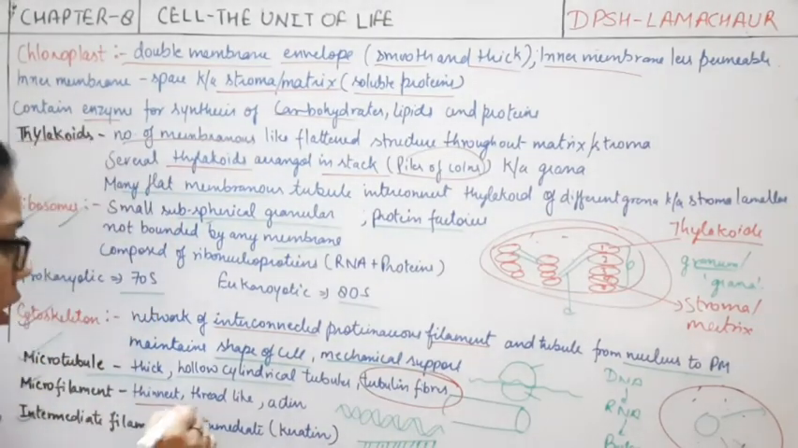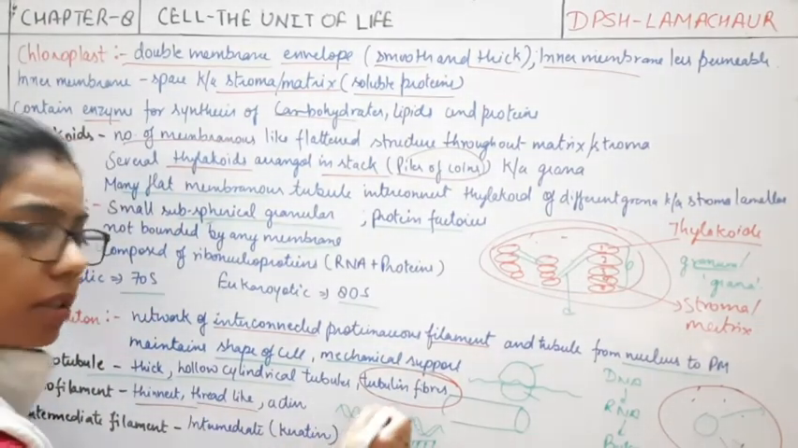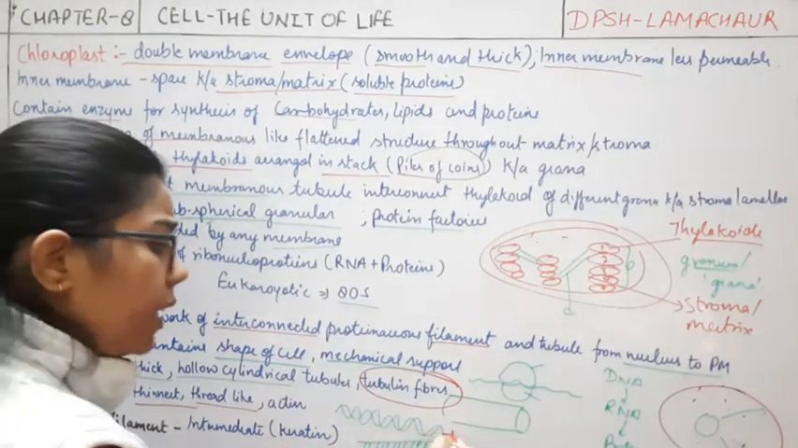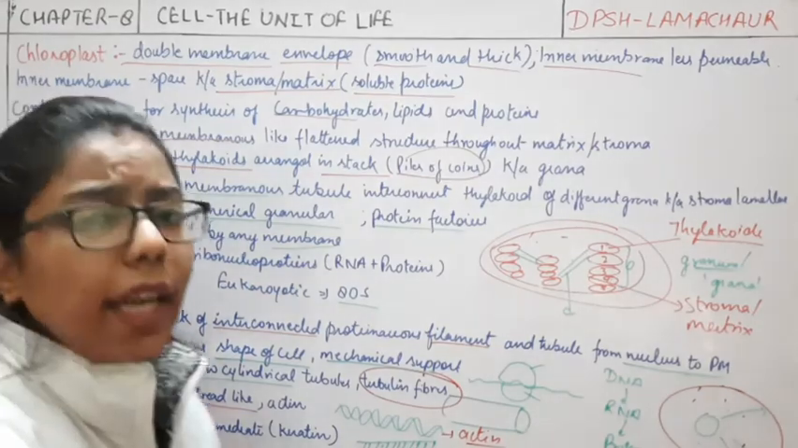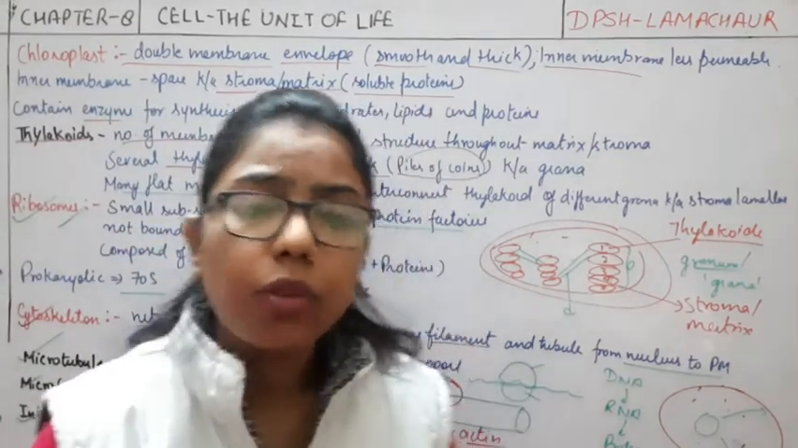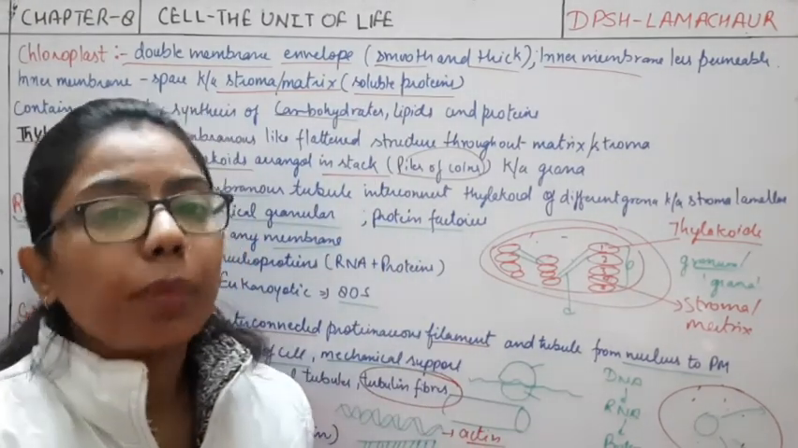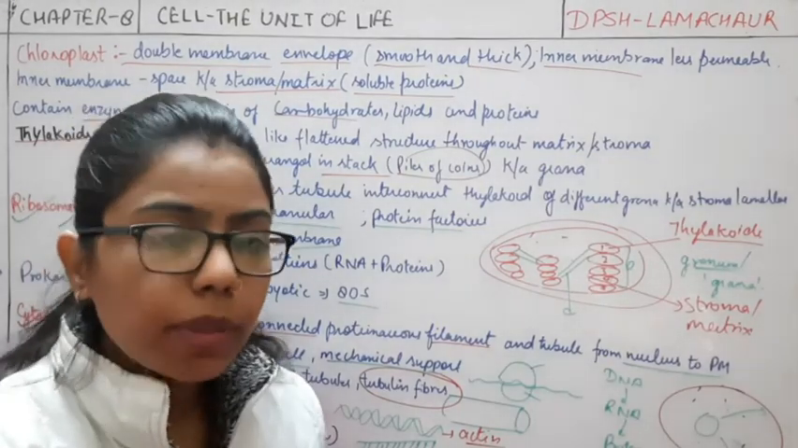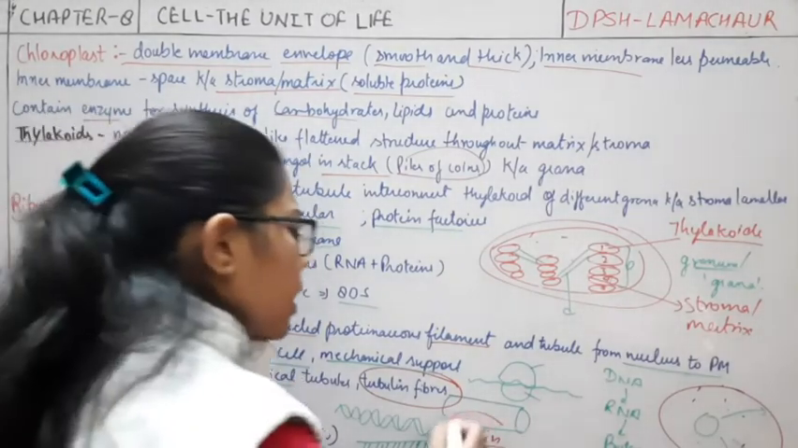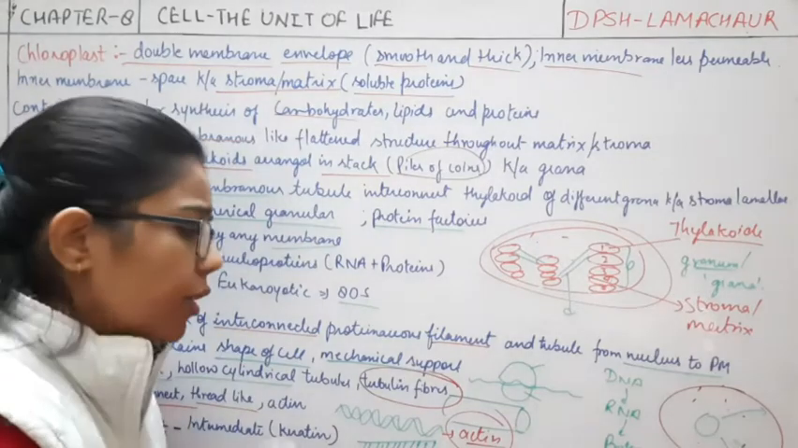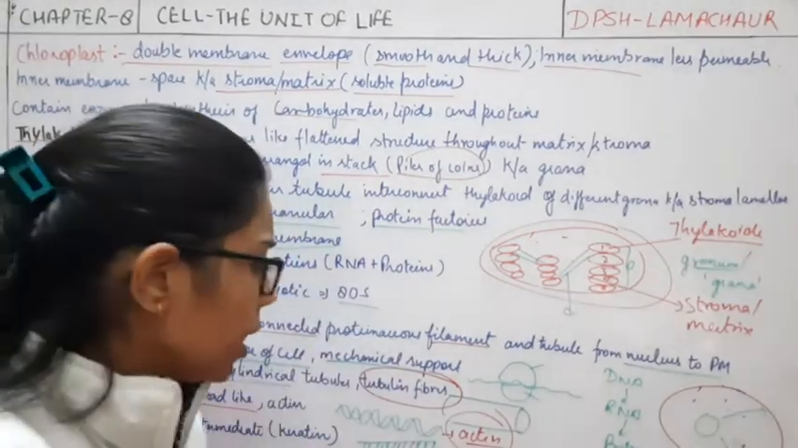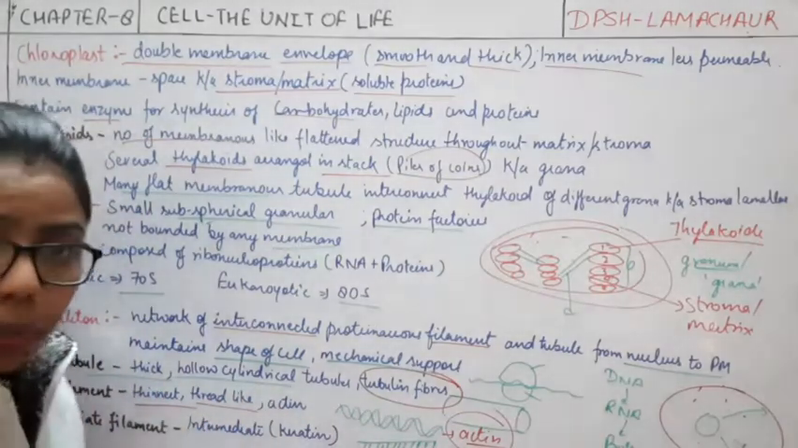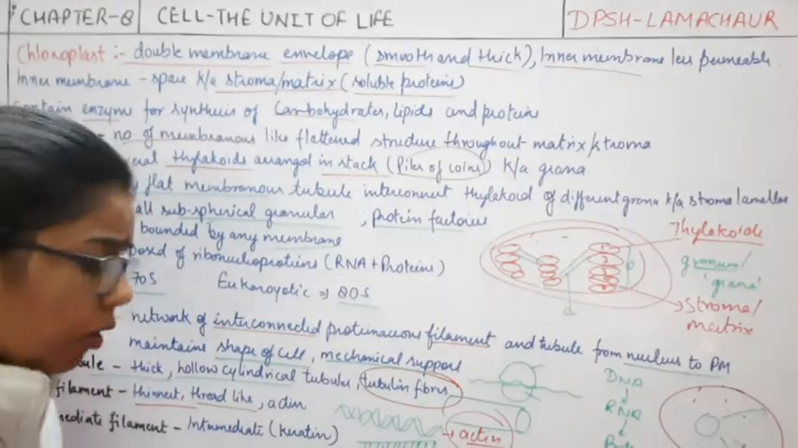Now the microfilament, as I have said, is a thread-like structure, and it is the thinnest form. It is made up of actin protein. We know that actin and myosin are helpful for the contraction of muscles. In our body, muscles are present, and these proteins help in contraction and relaxation. So it is also important for the cells of our body.